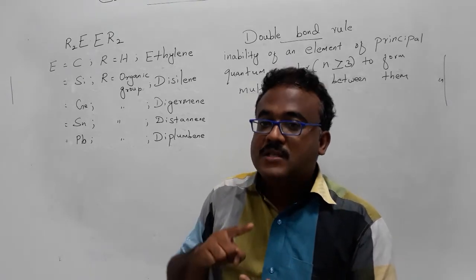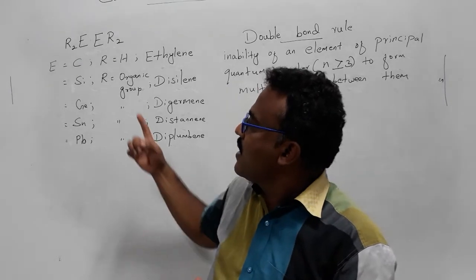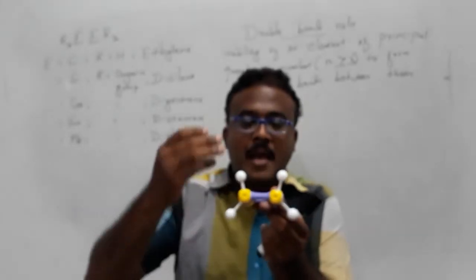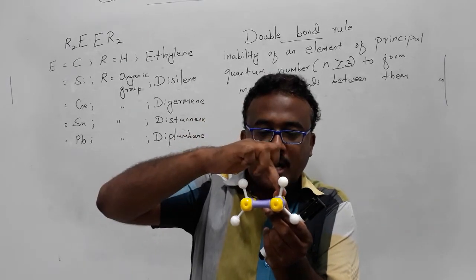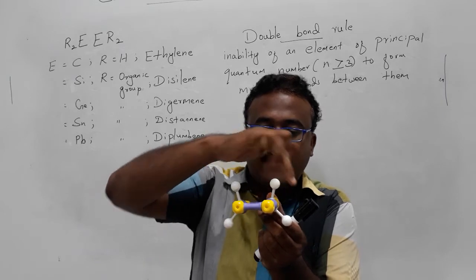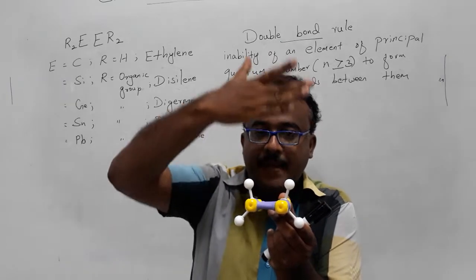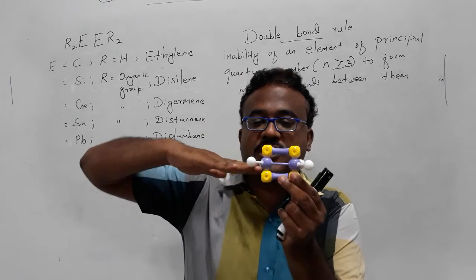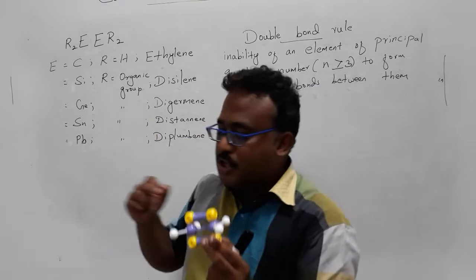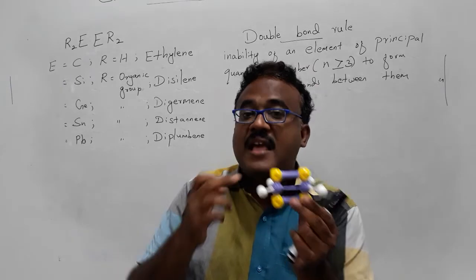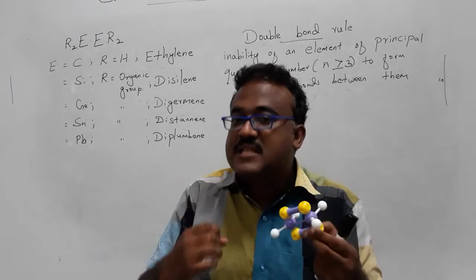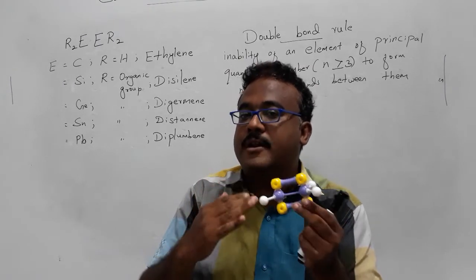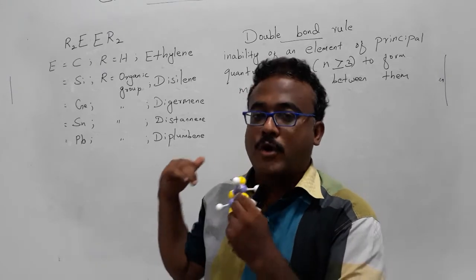Second, ethylene has a very interesting planar structure, because both carbon atoms and all four hydrogen atoms lie in the same plane. When we substitute heavy elements here, whether they keep the same planar geometry or not, we are going to see.